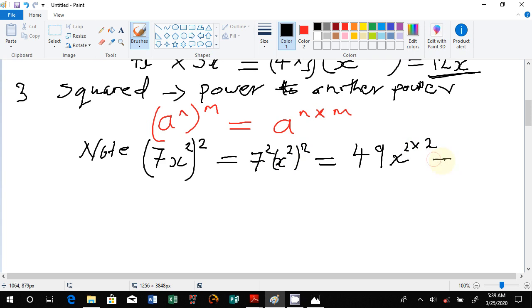Then final answer, you will note that this is 49 x to the power 2 times 2 is 4, and that should do it. That is the correct answer for this expression. So that is another law. When you are dealing with a number that is raised to another power, you handle it in this way and in this format. Okay.